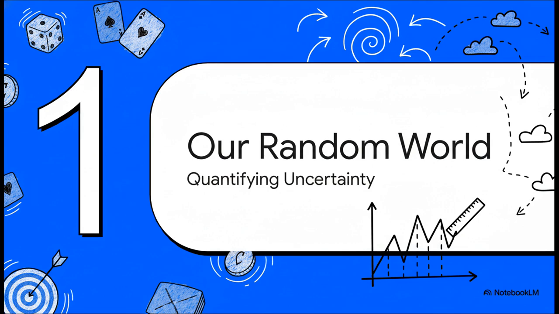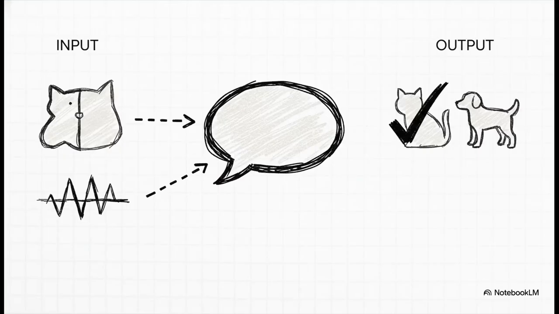The thing is, we're surrounded by randomness all the time, whether we stop to think about it or not. And this is the core problem right here. Think about it. In machine learning, you get all this messy input, a blurry picture, a staticky audio signal, and you have to make a call. Is it a cat or a dog? Is that a real signal or just noise? Well, probability is what lets us build models that can sift through all that messy data, look at the features, and actually calculate the odds, the likelihood that it's a cat and not a dog.